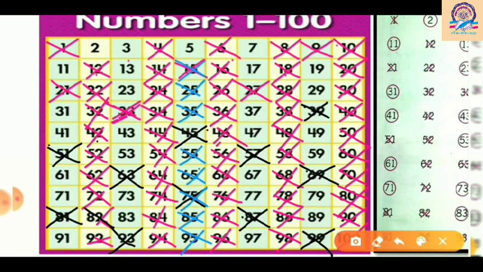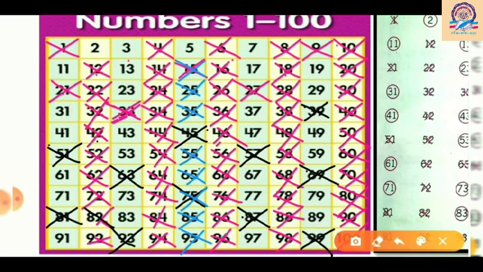These all numbers will also be divisible by 5, because there is a rule of divisibility that the numbers which have 5 and 0 in their ones place will be divisible by 5. So we have crossed out all these numbers, but we will not cross out 5 because it is a prime number.